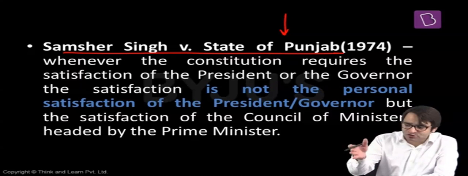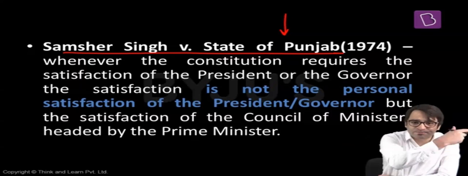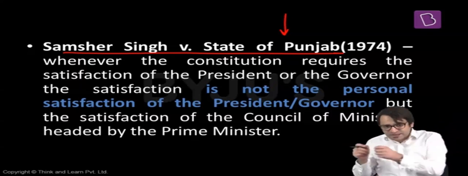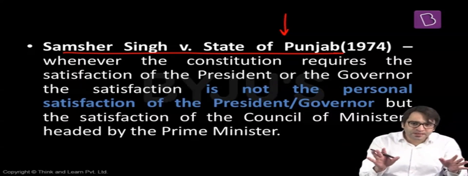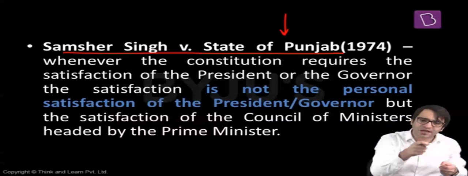It is the recommendation of the Council of Ministers headed by the Prime Minister recommending to the President to impose President's rule. On his own, the President cannot impose President's rule. Without the recommendation of the Prime Minister and his Council of Ministers, the President can do nothing. That means the President is bound always by the aid and advice of the Prime Minister. So that was the interpretation of Article 74 of the Indian Constitution.